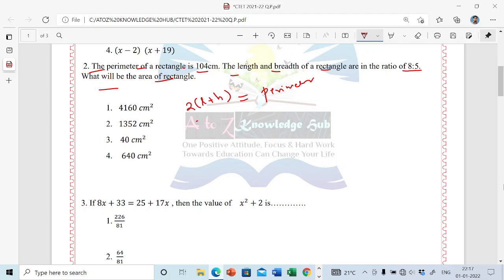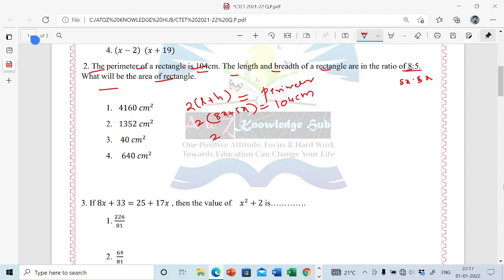So 2, what is the length here? The ratio is 8 is to 5, so we can take 8x is to 5x. Take it as x, so I'll write 8x plus 5x, equal to the perimeter, which is given as 104 centimeters. 104 centimeters is given here.